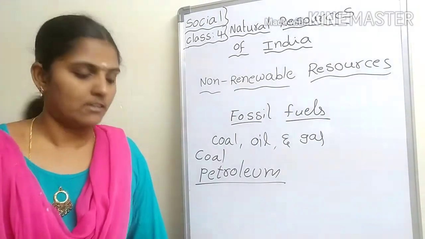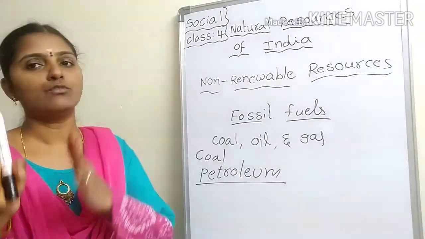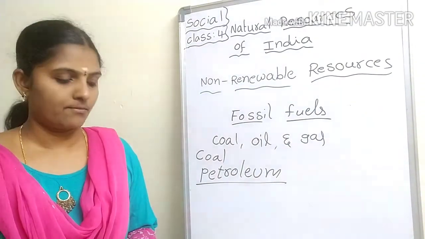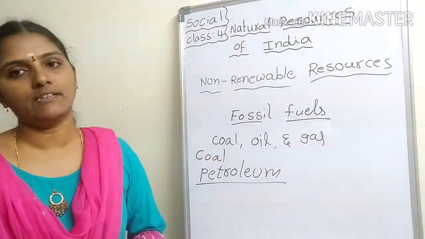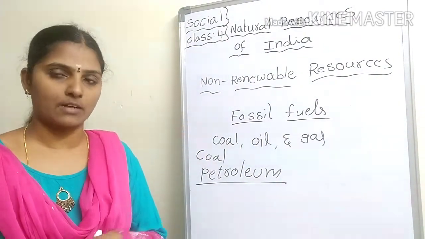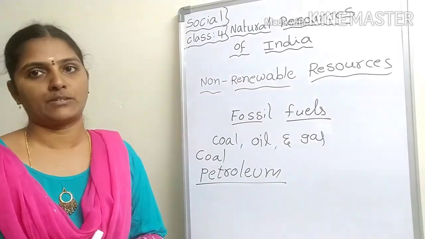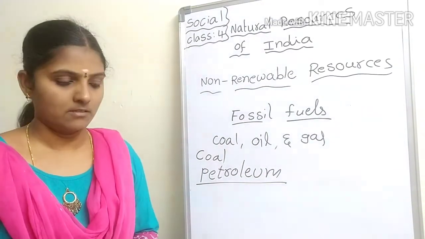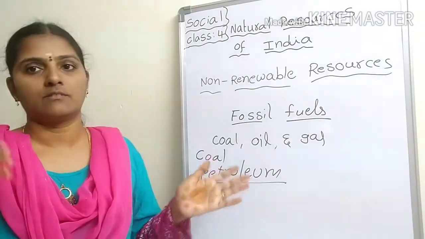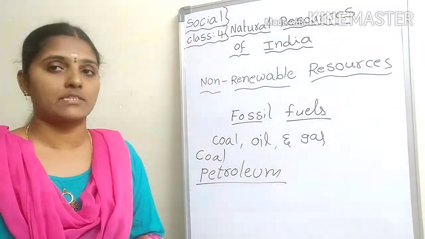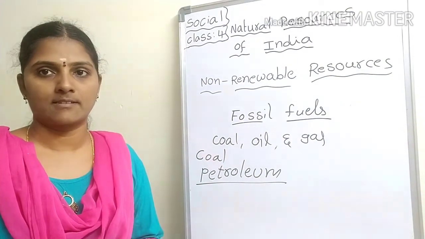Petroleum is used to make diesel and petrol, which are used to run cars, ships, and aeroplanes.